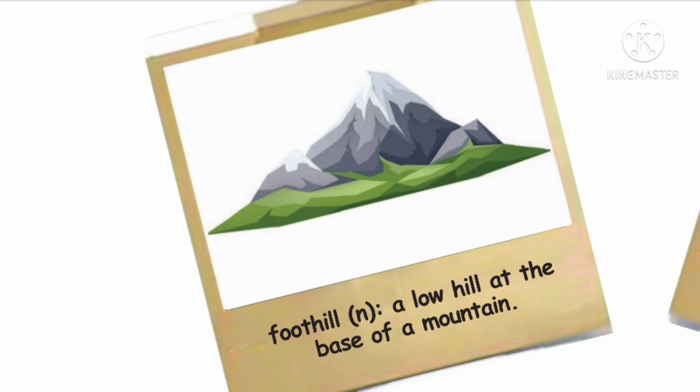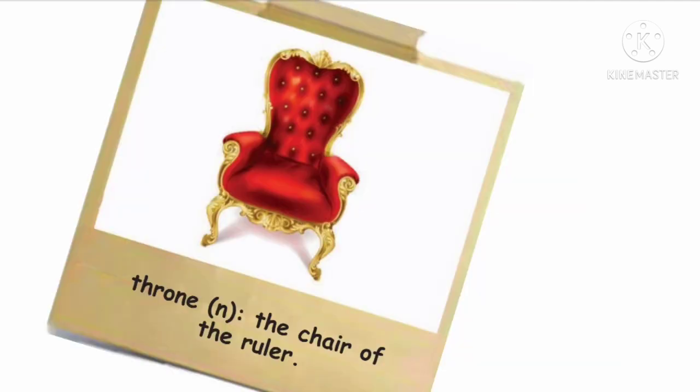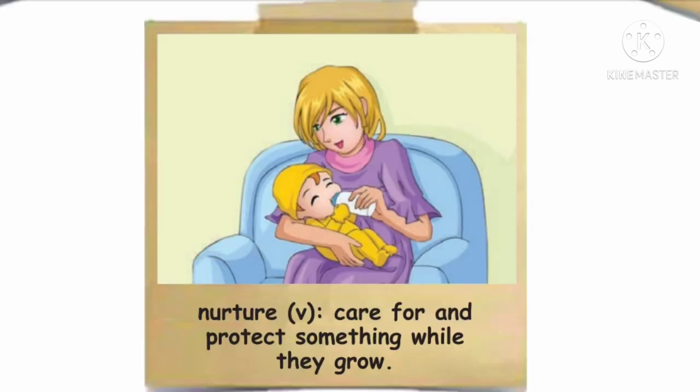And the next one is throne. What do you mean by throne? The chair of the ruler. And the next is nurture. What is nurture? Care for and protect something while they grow.